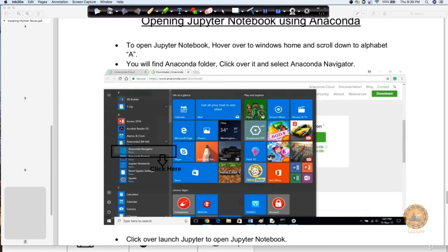The next step is you have to just type. If you are using Windows, then go to your start menu and just type Anaconda. If you are using Mac, then again from the search option, I'm talking about from here, you can type Anaconda. Here, Anaconda Navigator is going to show up for you. This Anaconda Navigator is what you need to click and open.